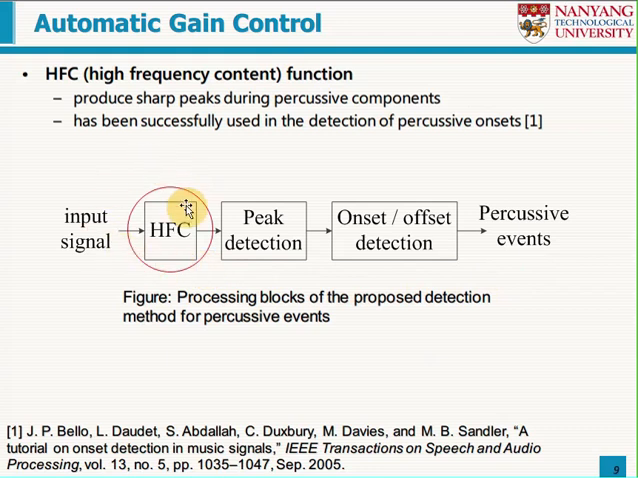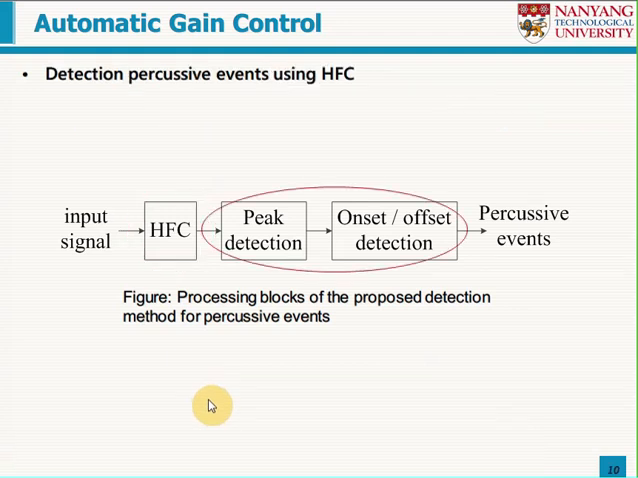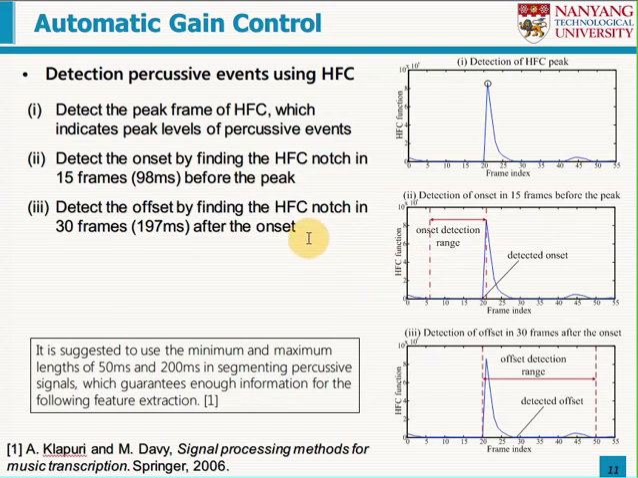First, we transform the input signal into the HFC function, which produces sharp peaks during percussive components and has been successfully used in the detection of percussive onsets. After that, we detect the onset and offset of percussive events on the HFC function.